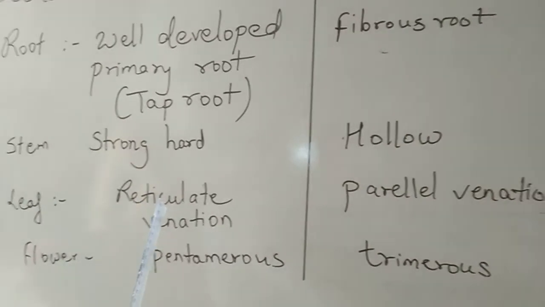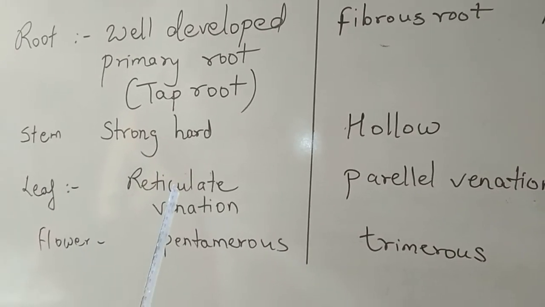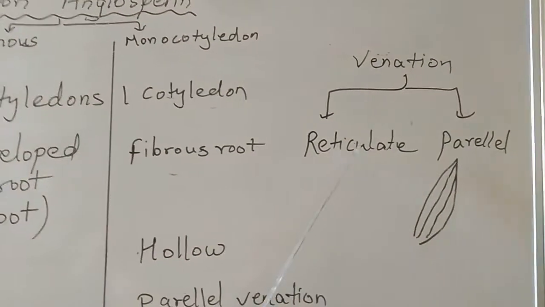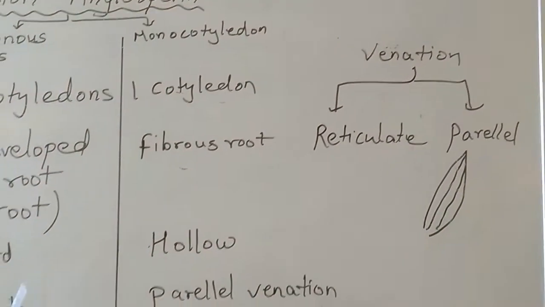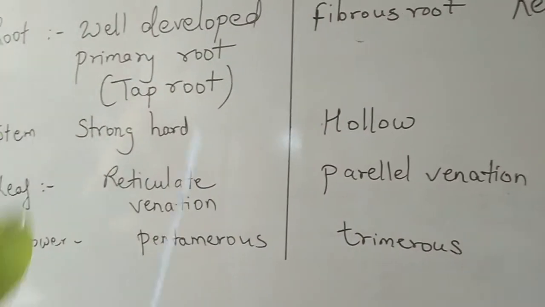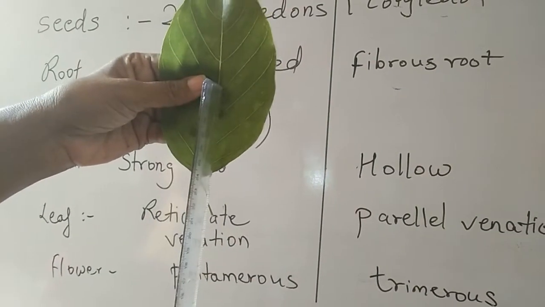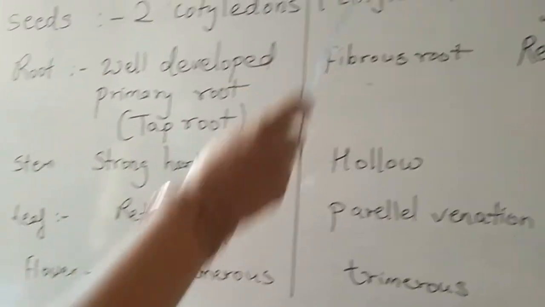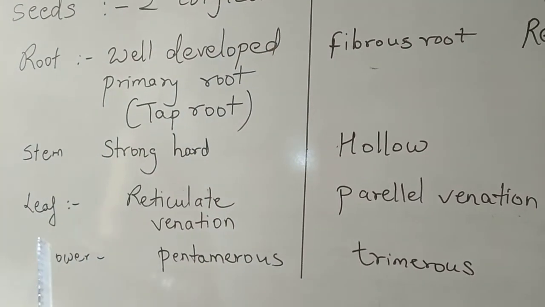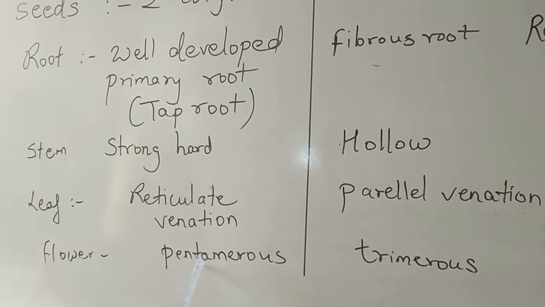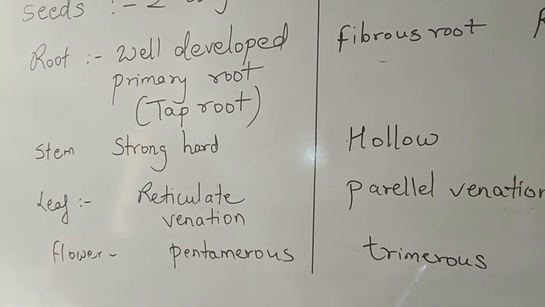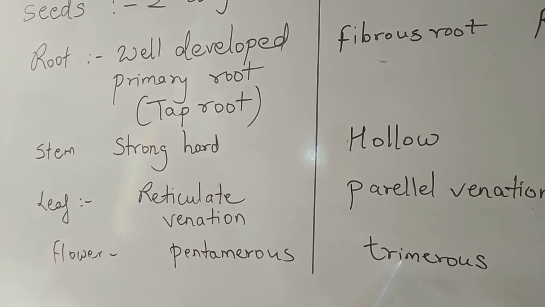The arrangement of veins in the leaf is called venation, and venation is of 2 types, reticulate and parallel. So reticulate venation could be seen in such type of leaf, and parallel venation we studied in monocot. And flower, we have studied that it is pentamerous, and in case of monocotyledon it is trimerous.